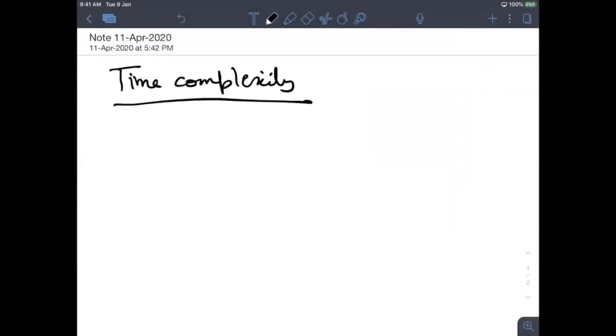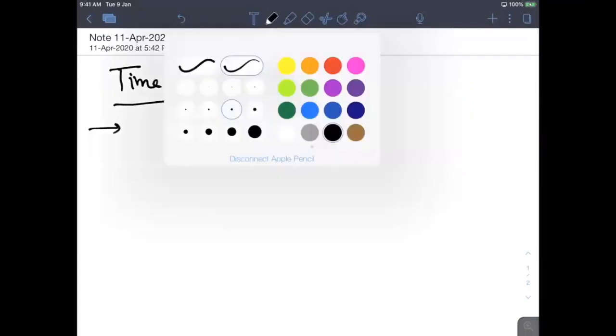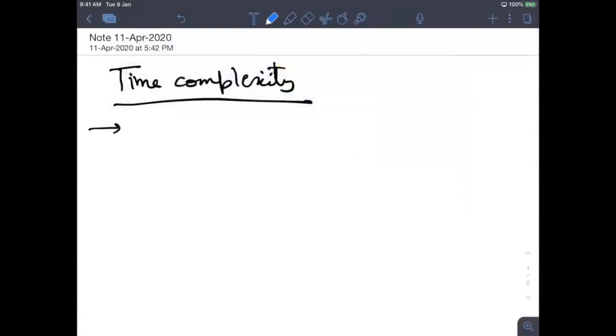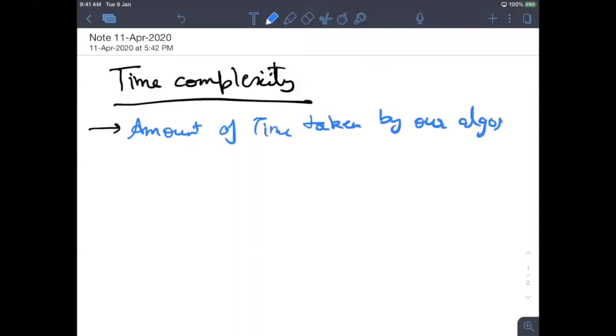So I won't be covering as much theory, because we know theory will not matter much. So we'll understand what time complexity is and how it is important for us in the field of programming. So in simple terms, you can assume time complexity is nothing but the amount of time taken by an algorithm.